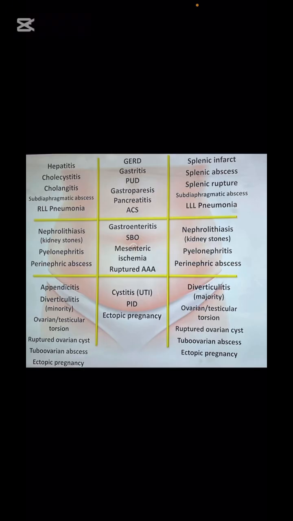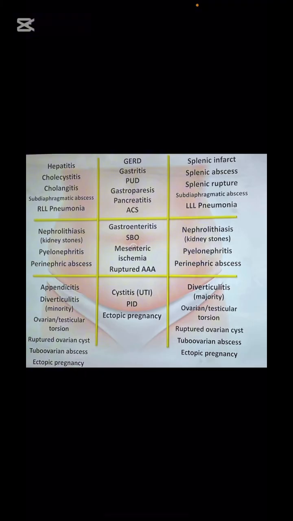And the right lower quadrant is appendicitis, more prone for ovarian torsion, testicular torsion, ruptured ovarian cyst, abscess over there, tubo-ovarian abscess. Ectopic pregnancy can be suspected in the right lower quadrant pain.